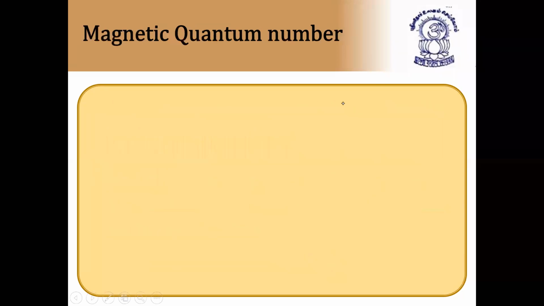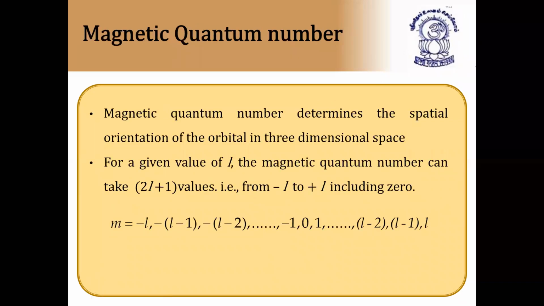Next, magnetic quantum number. So we have successfully completed the azimuthal quantum number. Next we have the magnetic quantum number. The magnetic quantum number determines the spatial orientation of the orbital in three-dimensional space. So spatial orientation of the orbital is very, very important. For example, if you take s orbital, 1s1, 1s2, whereas we have p orbital,